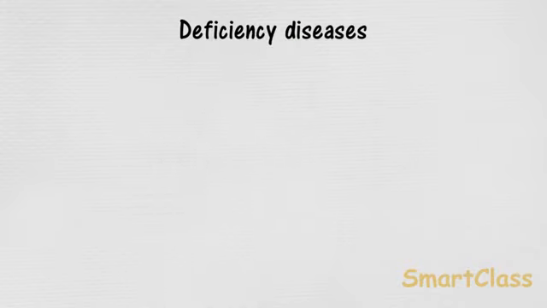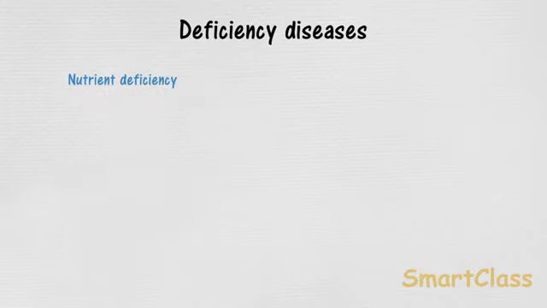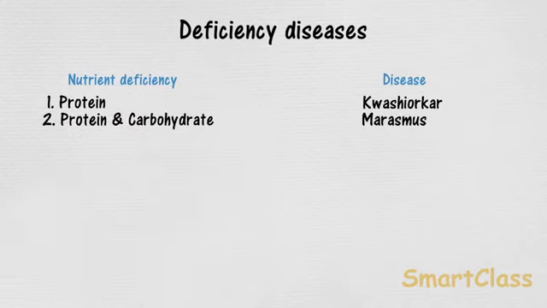Deficiency diseases. A disease which arises due to lack of nutrients in our diet over a long period of time is called a deficiency disease. Let us see some various deficiency diseases. Deficiency of a nutrient like protein causes kwashiorkor. Deficiency of protein and carbohydrates causes marasmus.